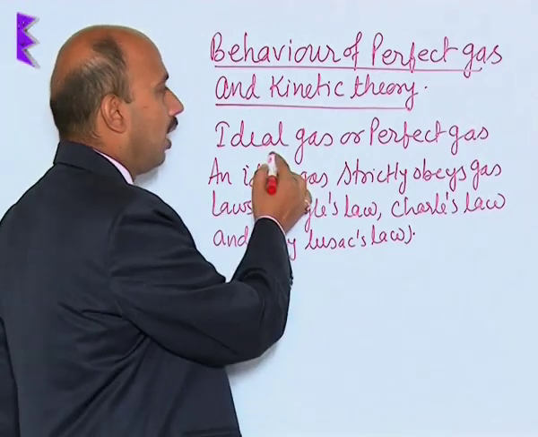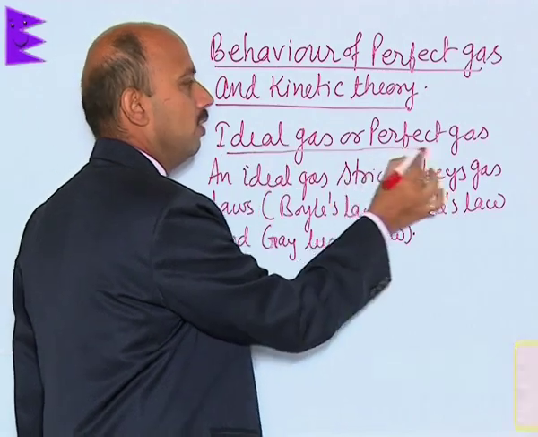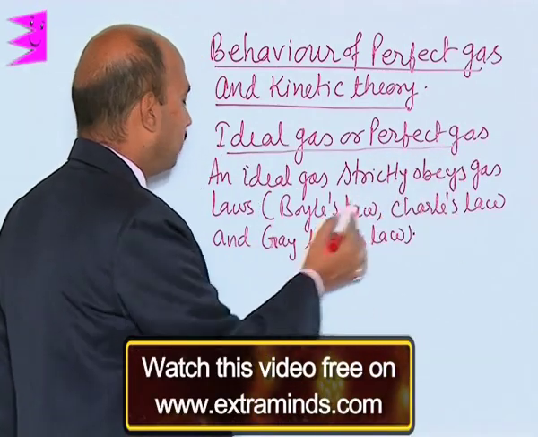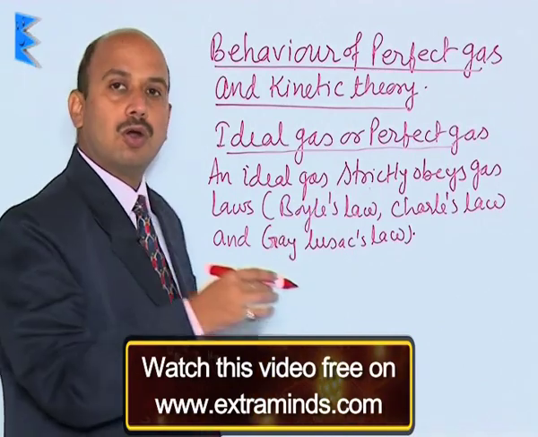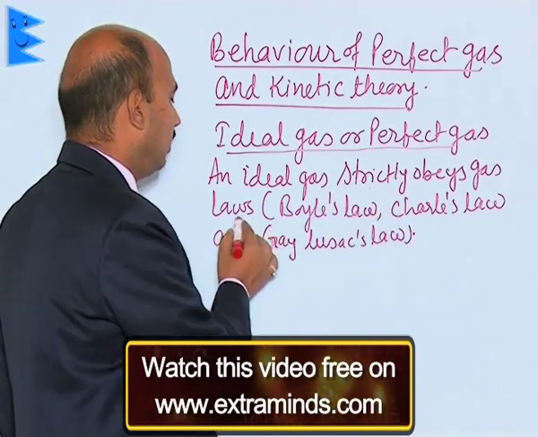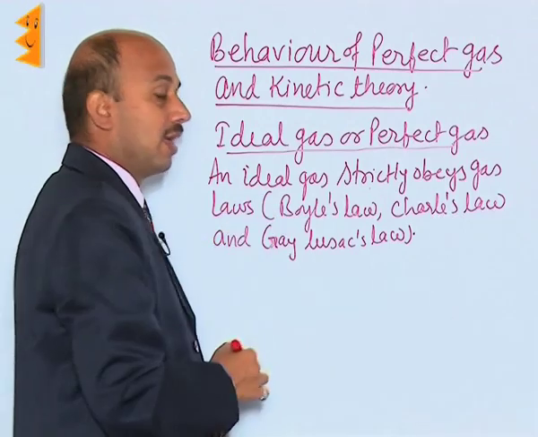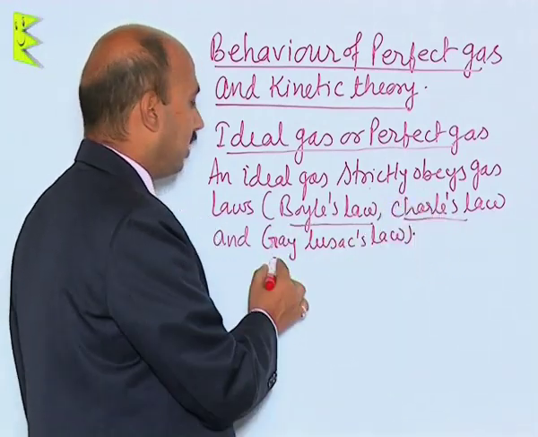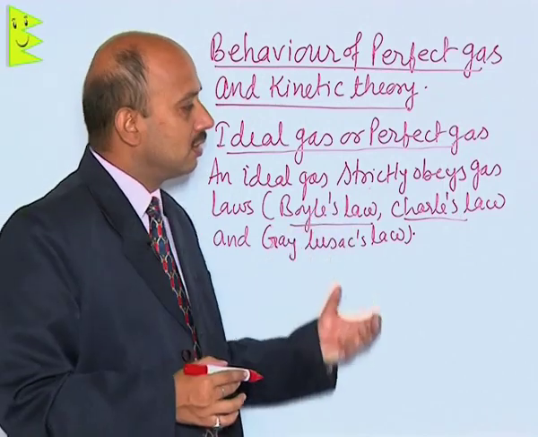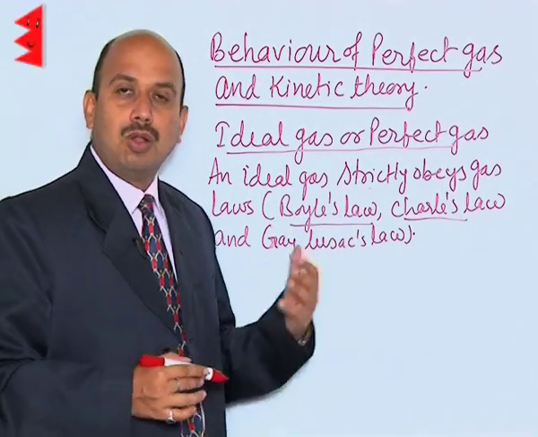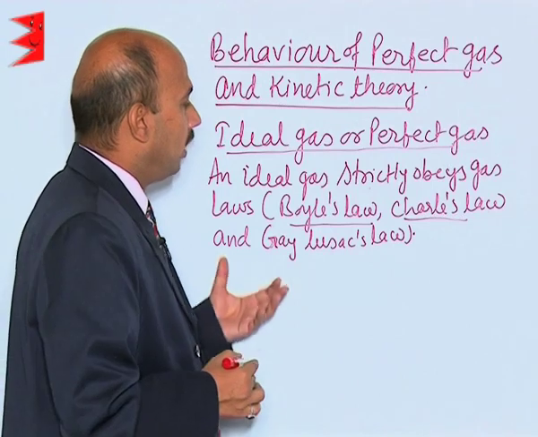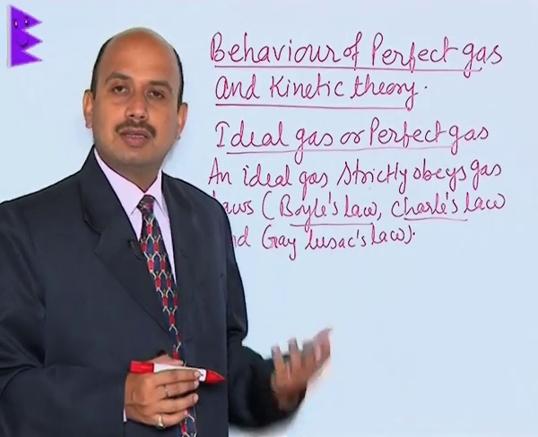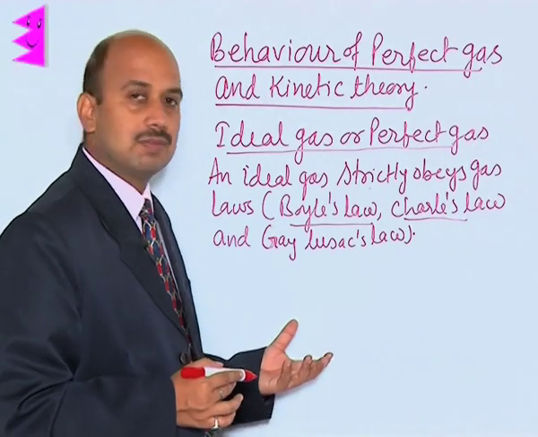Now see here, an ideal gas or perfect gas strictly obeys the gas laws. The gas laws are Boyle's law, Charles' law and Gay-Lussac's law. These are the three basic gas laws. All ideal gases obey all these three gas laws strictly, and these are the main characteristics of ideal gases.